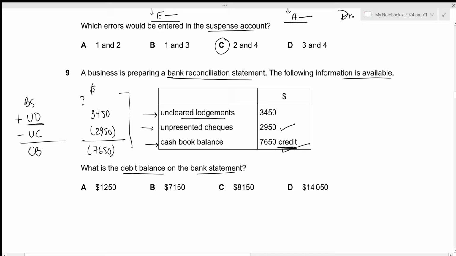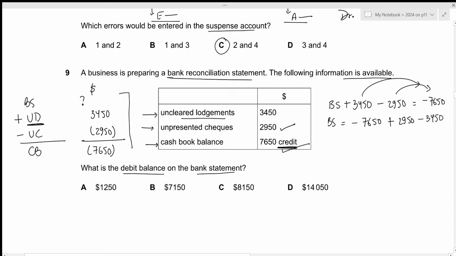So we can just create an equation for this. We have bank statement value plus 3450 minus 2950, and this will be equal to minus 7650. So it means that the bank statement balance will be negative 7650. This will go to the other side as positive, so plus 2950. This will go to the other side as negative, so minus 3450.